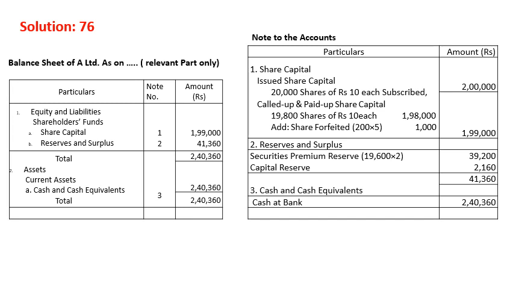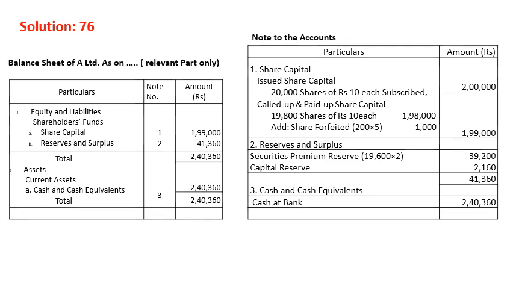1,99,000 is the called up and paid up value. Reserve and surplus: security premium is 19,600, because Ramesh did not pay the allotment money, that's why 400 did not pay the security premium, so 39,200, and capital reserve is 2,160. So this will be reflected in the reserve and surplus. Altogether our balance sheet is coming to 40,360, which will be equal to the cash and cash equivalent, that is cash at bank. That's all.